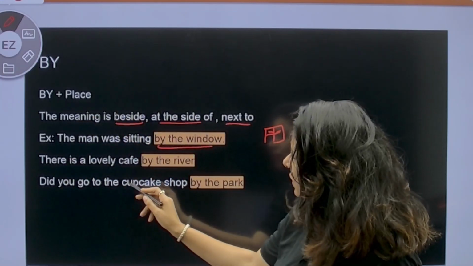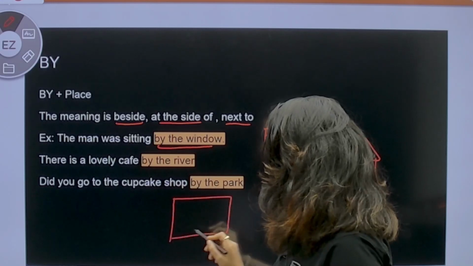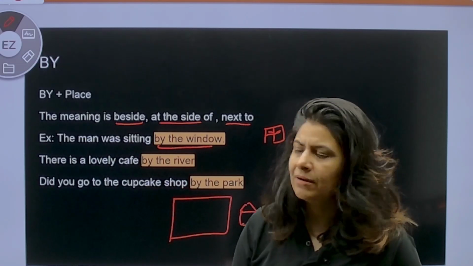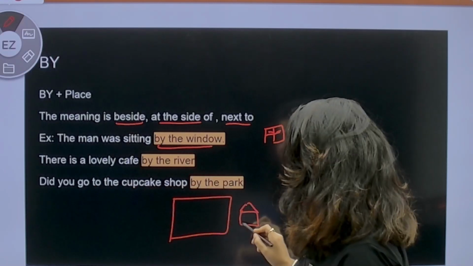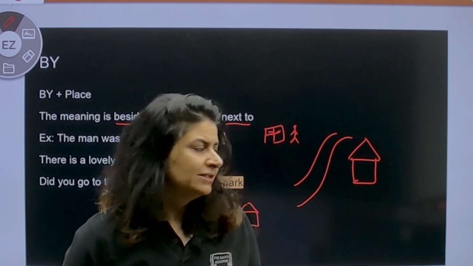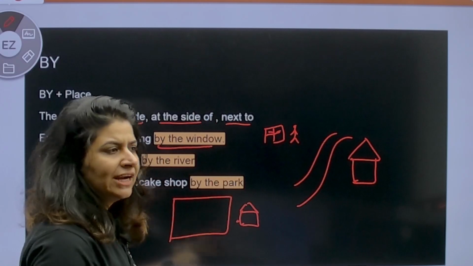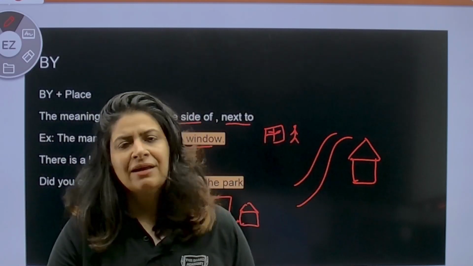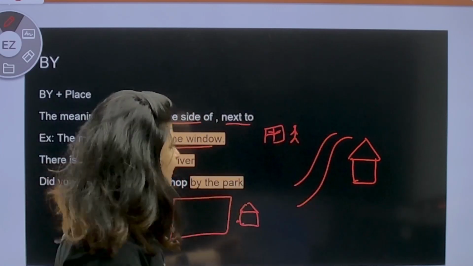Did you go to the cupcake shop by the park? If there is a park and there is a cute shop from where you can buy cupcakes. So where is the shop? The shop is at the side of the park. Similarly, the cafe is at the side of the river. So instead of beside, you can also use the preposition by plus place. I hope this is easy to understand.